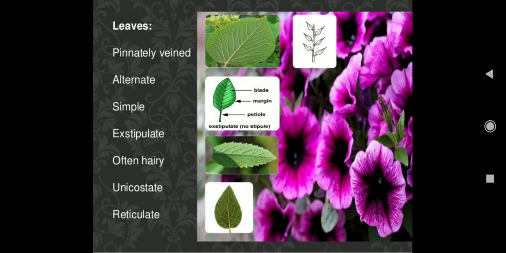Now about leaves. Leaves are pinnately veined, alternate, simple, exstipulate, often hairy, unicostate and reticulate, as you can see in the diagram.